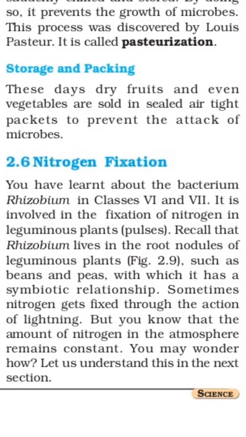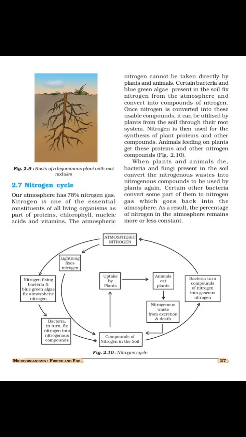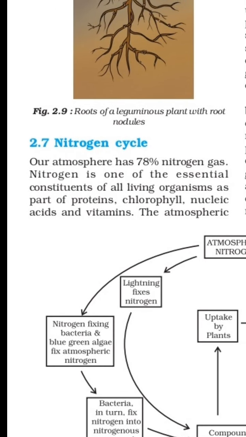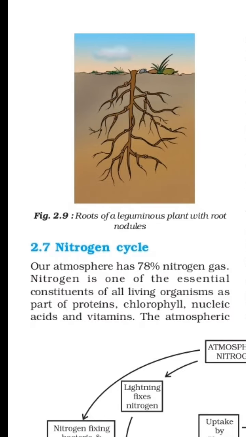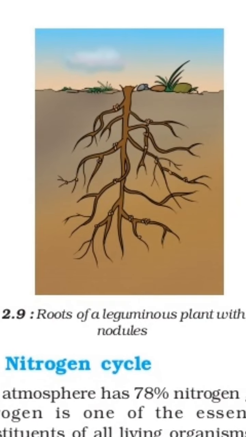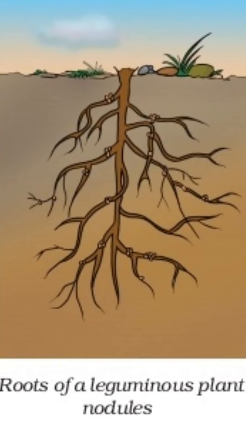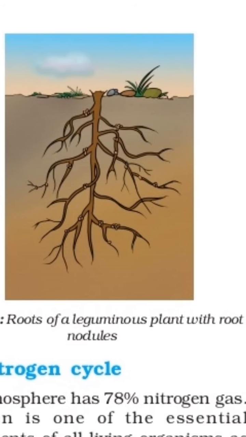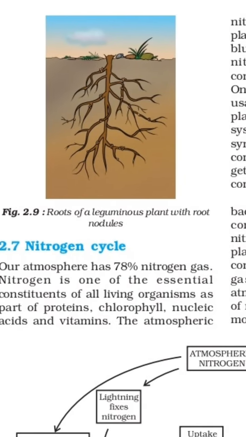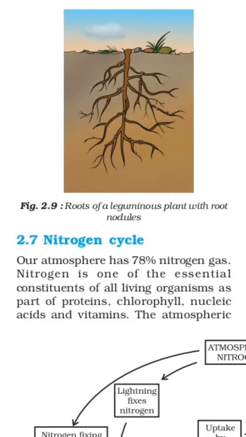You may wonder how. Let us understand in the next section. We will see in the next section. Here the next point is nitrogen cycle. Before that we will see the figure: roots of leguminous plant with root nodules. Here on the root nodule you can see some points. Now the next point, nitrogen cycle. We are aware that our atmosphere has 78% of nitrogen gas.